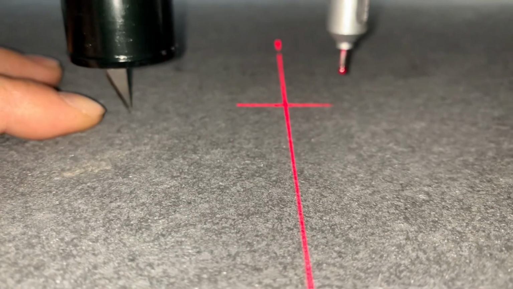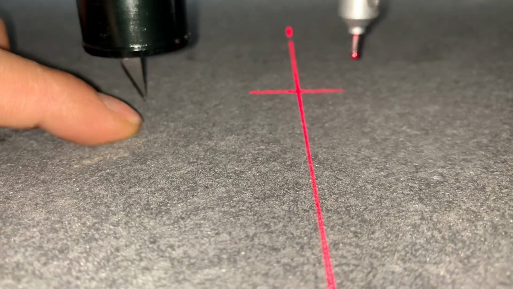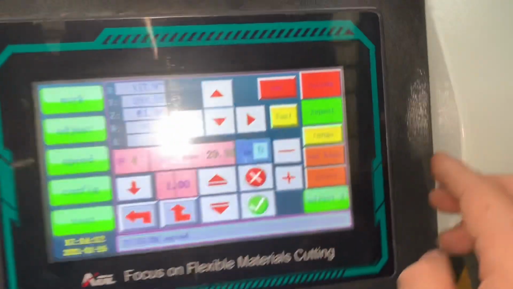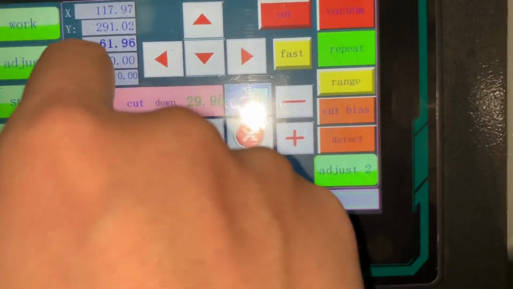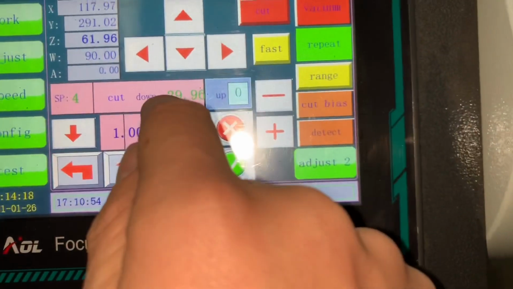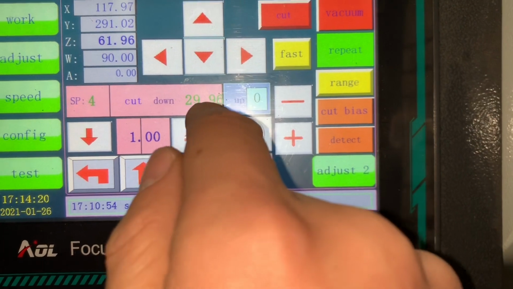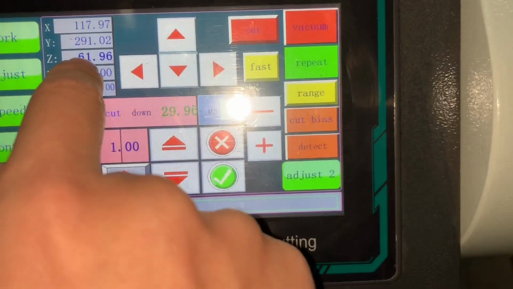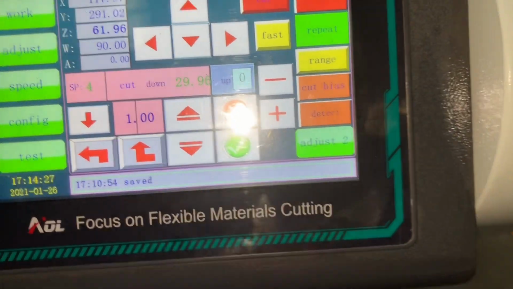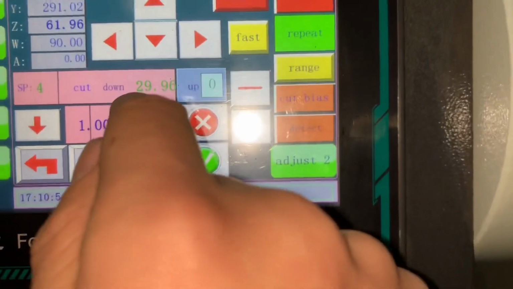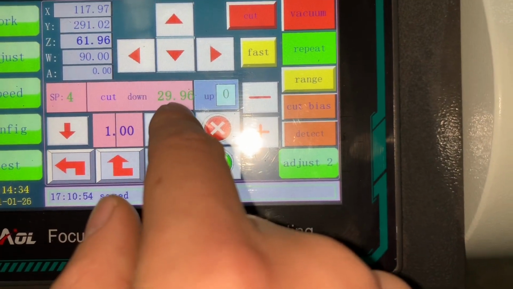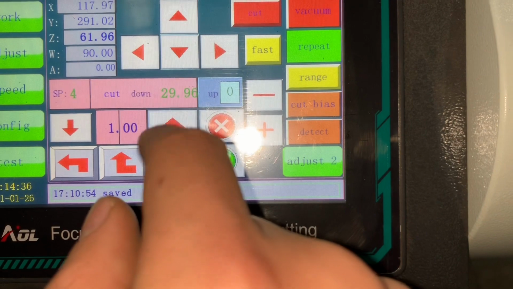Now it's very close to this position, to the felt. And here this number is 6196, and here is 2996. You need to use this number to minus this one. 61 and 29, 30 is 30.